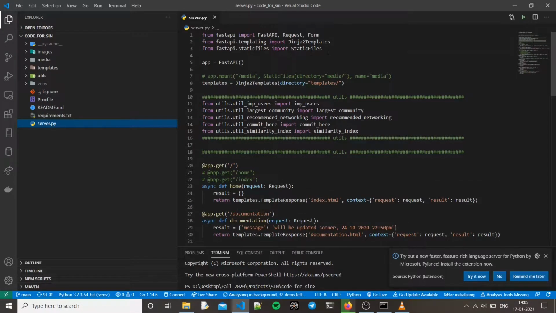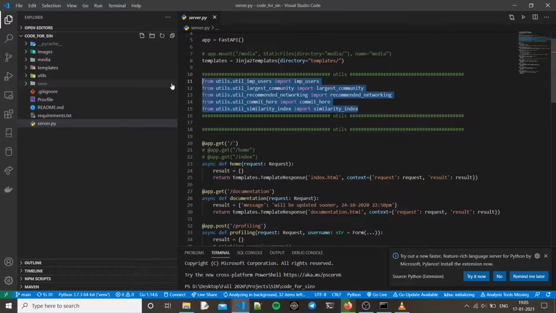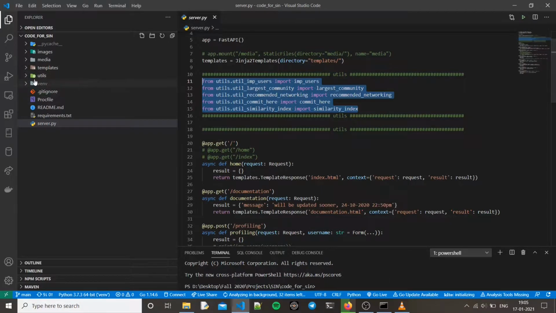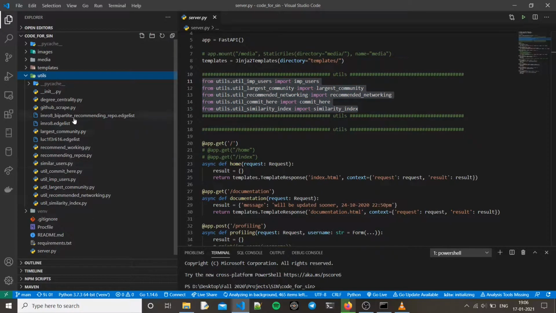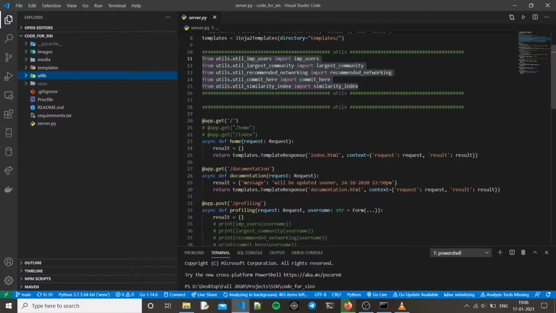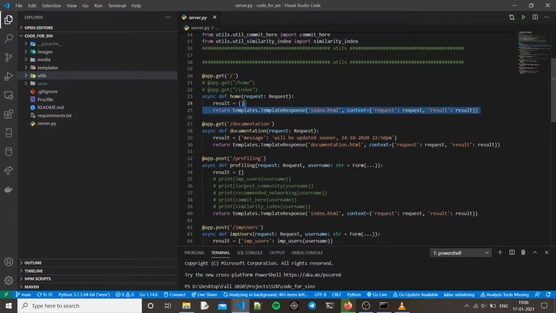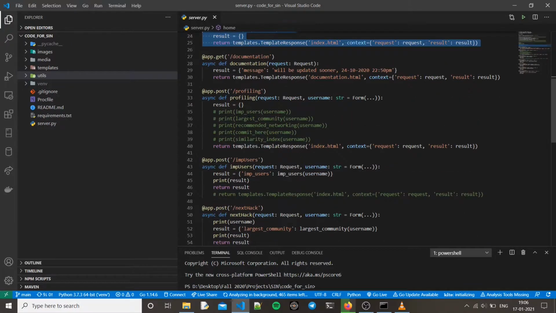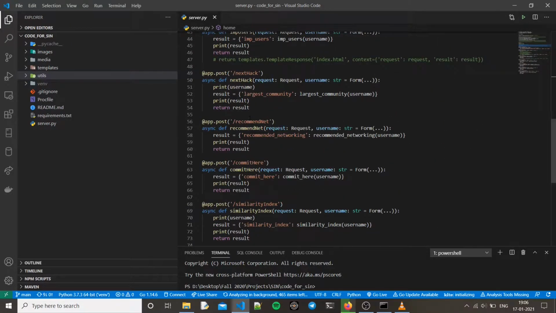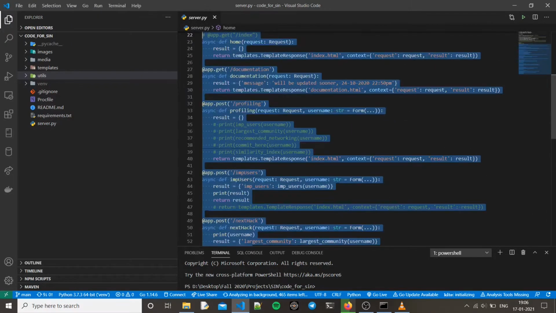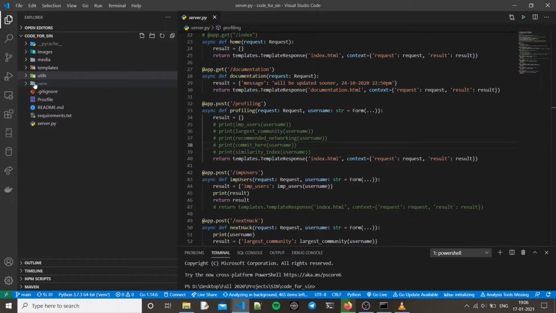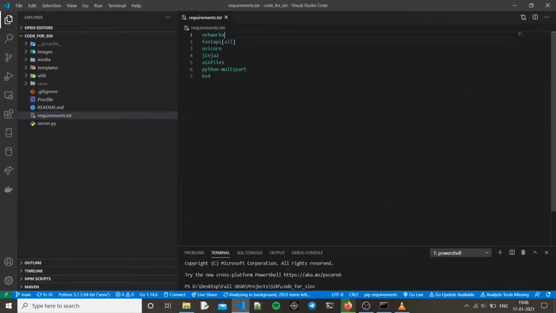As I told you, I'm using FastAPI, so this is just the build-up code, like the templates, and I'm importing these functions that I have put in utils. I'm doing a voiceover right now, so I also don't know what's going to happen next, so I will just proceed as per the video. These are the endpoints that I've created. The documentation endpoint isn't completed.